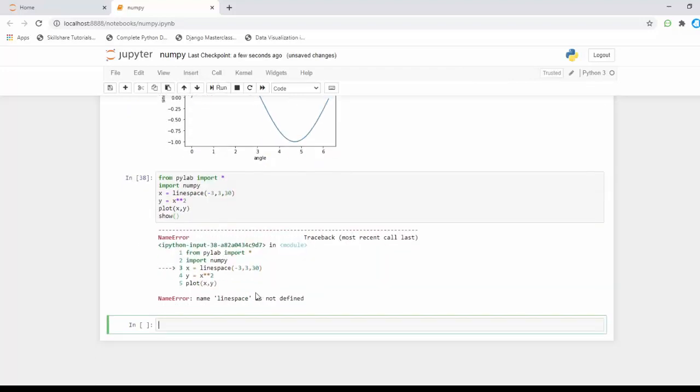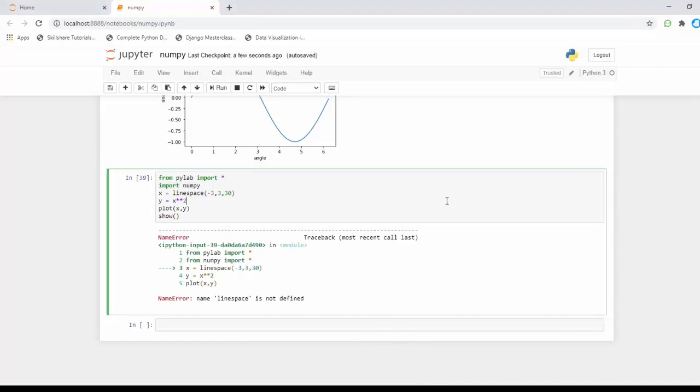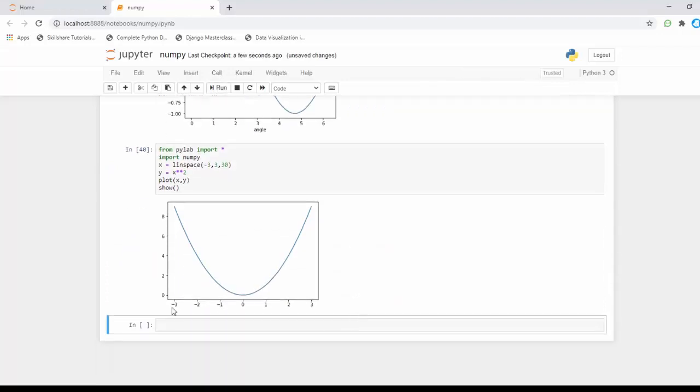Yeah, linspace is not defined. The error is, it's not line space, it's linspace. I made an error here, and we got the plot. This is a general normal graph plot we used to do. Starting from minus 3, the x-axis goes up to 3 and y will be x star 2. It will be in the 9th position like that. It's going to plot like this. It is in the format of a line.